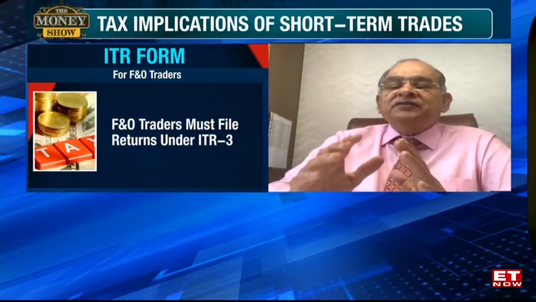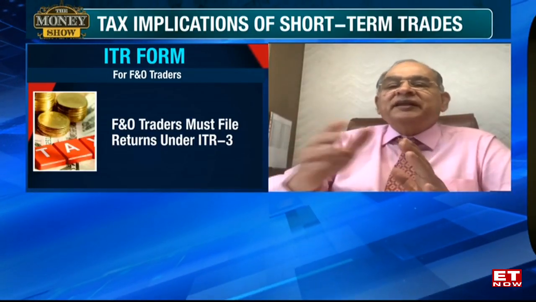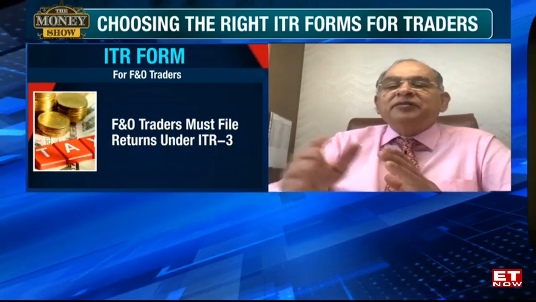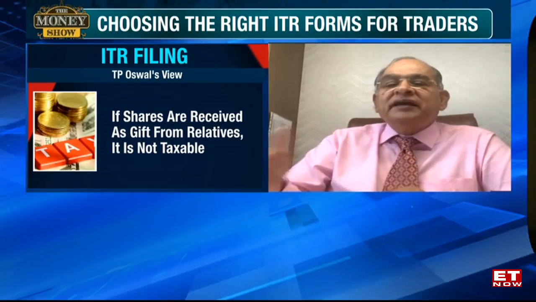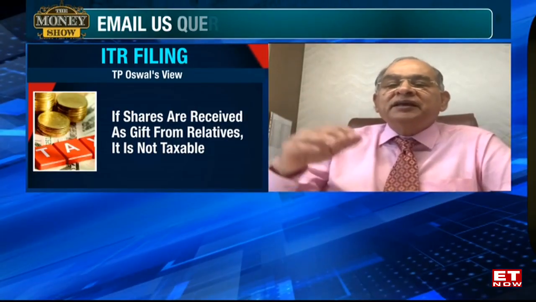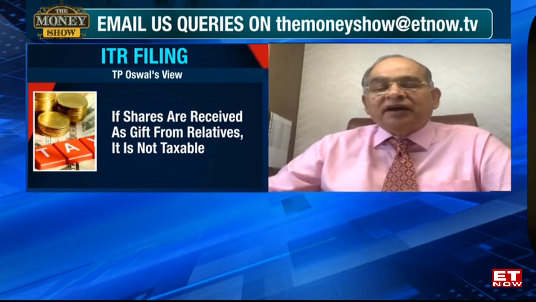Similarly, if I gift the shares to my son's wife, the income therefrom will be taxable in my hand only. This is known as the clubbing provisions. Under section 64, income is deemed to be your income only, even if the asset is transferred directly or indirectly to wife or son's wife.